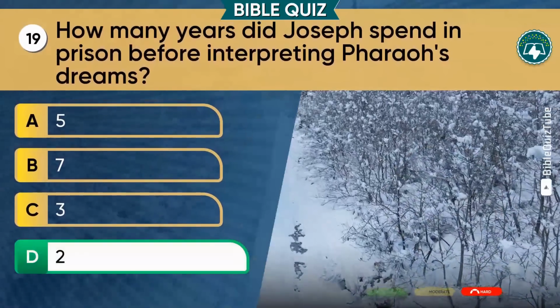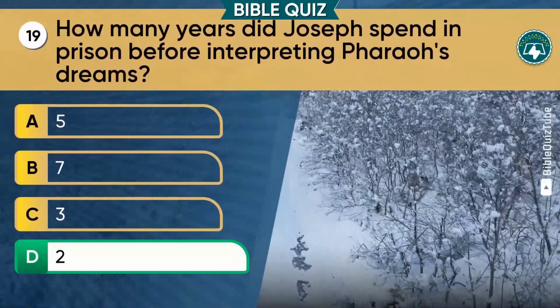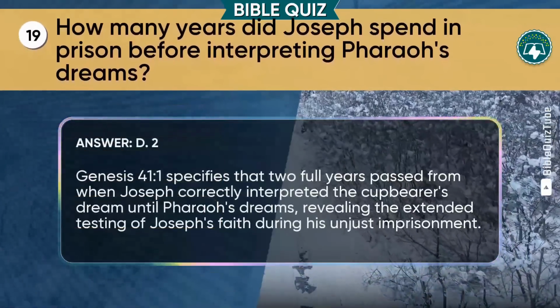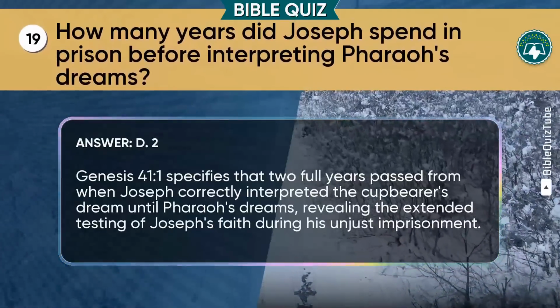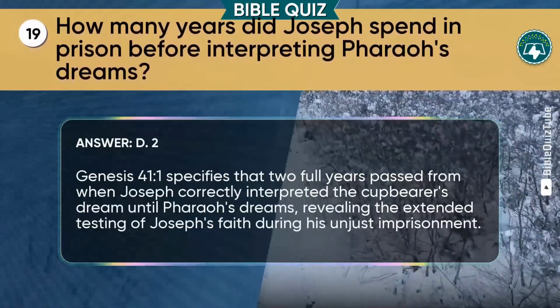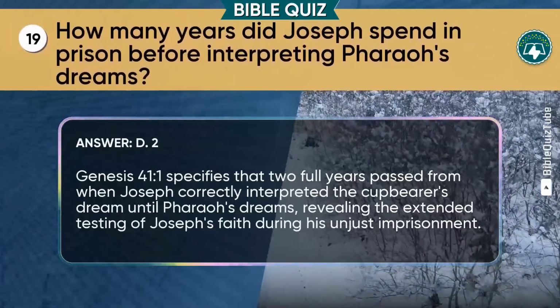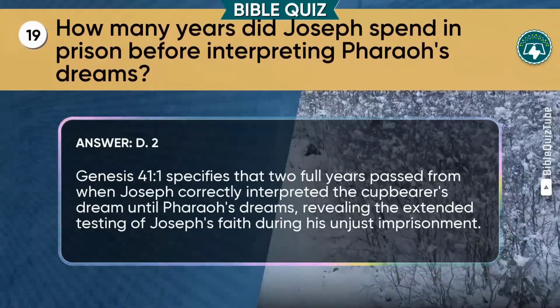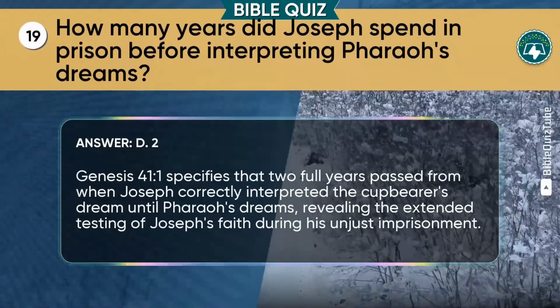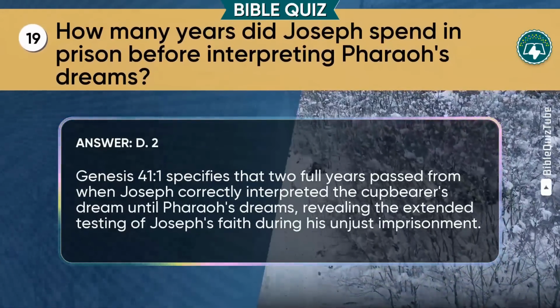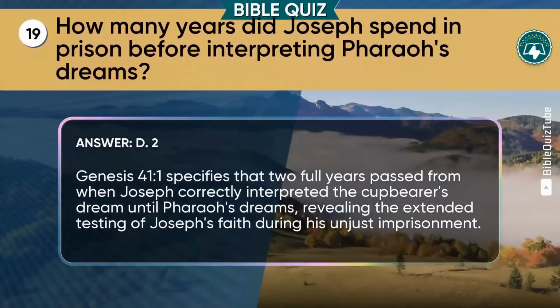Excellent. The answer is D. 2. The explanation. Genesis chapter 41 verse 1 specifies that 2 full years passed from when Joseph correctly interpreted the cupbearer's dream until Pharaoh's dreams, revealing the extended testing of Joseph's faith during his unjust imprisonment.